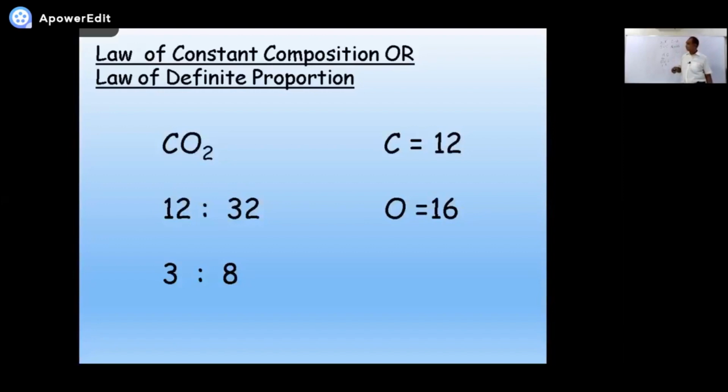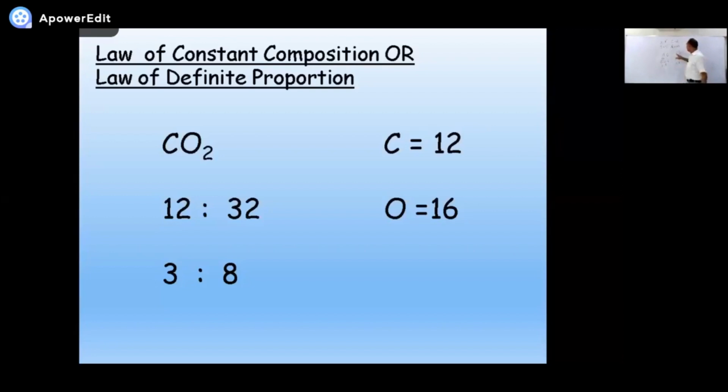Carbon dioxide. See what is next? Carbon dioxide. Carbon mass 12. Oxygen. What is the mass of oxygen? 16. How many oxygens? 2. 16 twos are 32. So what is the ratio of masses of carbon and oxygen? 12 is to 32. If you want to cut it down, 4 through the 12, 4 is to 32. Okay?